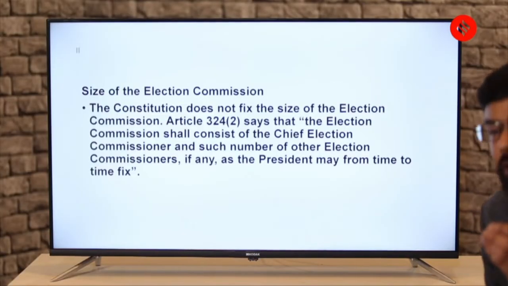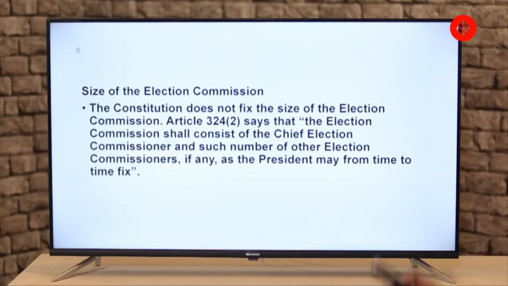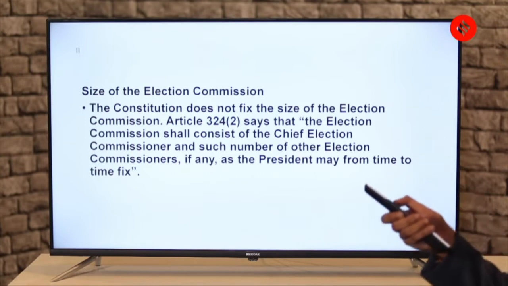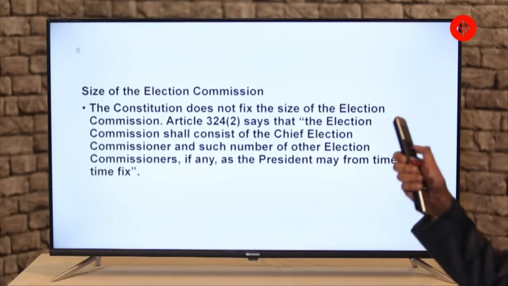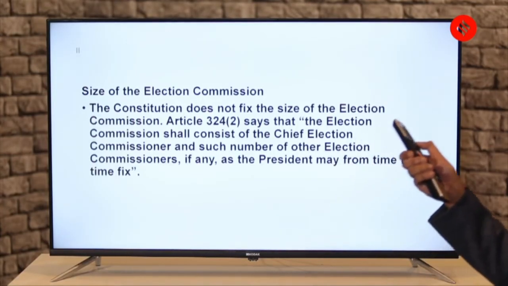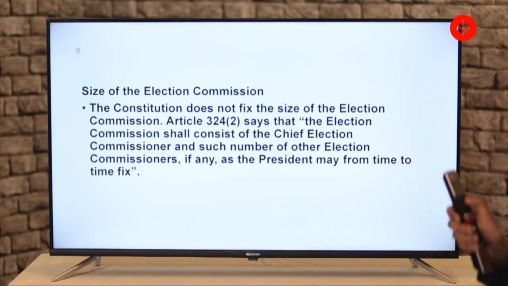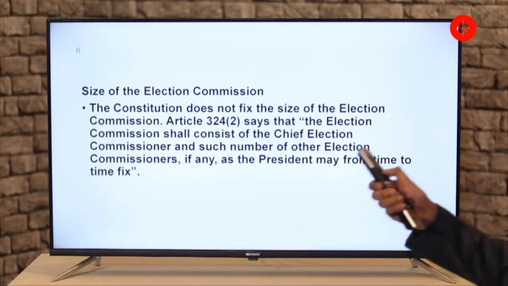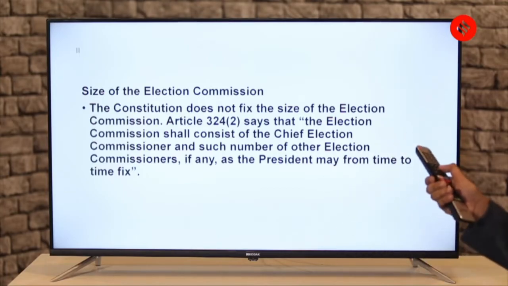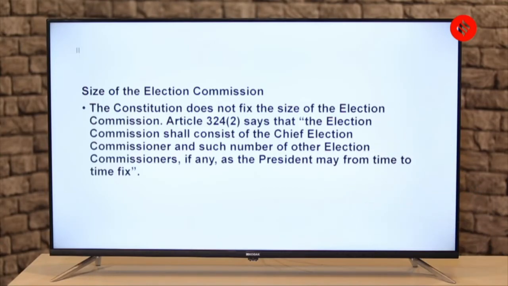Then we briefly talk about the size of the Election Commission. So the Constitution does not fix the size of the Election Commission. So the Constitution does not tell us what should be the size of the Commission. What does it say? The Article 324 clause 2 says that, and I've taken the quote exactly, the Election Commission shall consist of the Chief Election Commissioner and such number of other election commissioners, if any, as the President may from time to time fix.